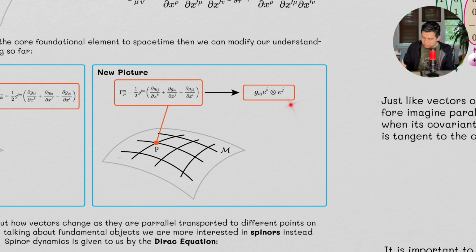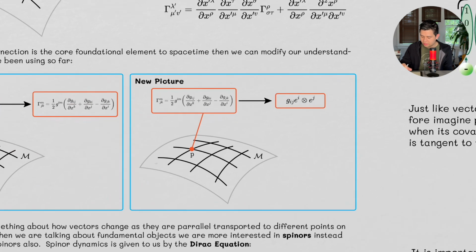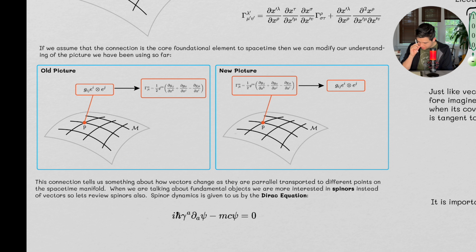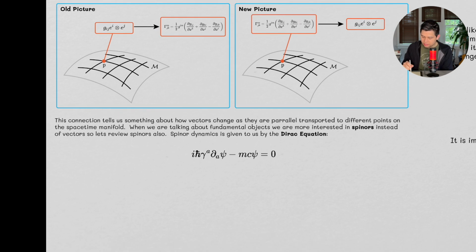We could sort of scratch out the metric now when we're talking about loop quantum gravity. We're going to skip, in this sense, just talking about the metric altogether, and we're really going to want to focus on the connection, because the connection is the core foundational object here when it comes to understanding loop quantum gravity. Okay, so we're going to put a pin in that for now, and we're going to come back to it. So the connection tells us something about how vectors change as they're parallel transported to different points on the space-time manifold.